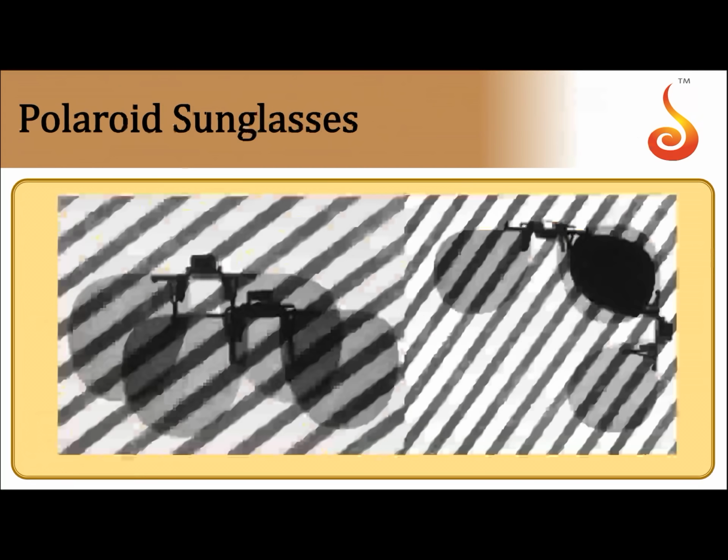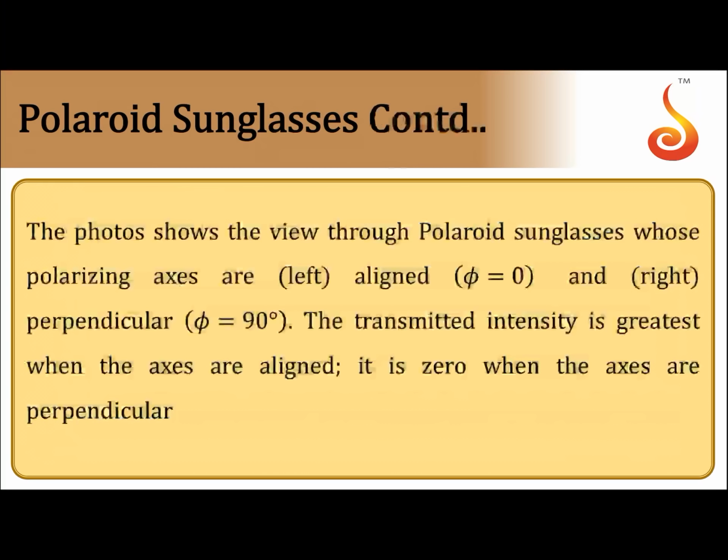So this is polarized sunglasses. In this region they're not completely crossed, here it is completely crossed. So this is the region where they are completely crossed, so you'll have complete darkness here. When you cross the polarizers, this is what happens. You will not be able to see through that.